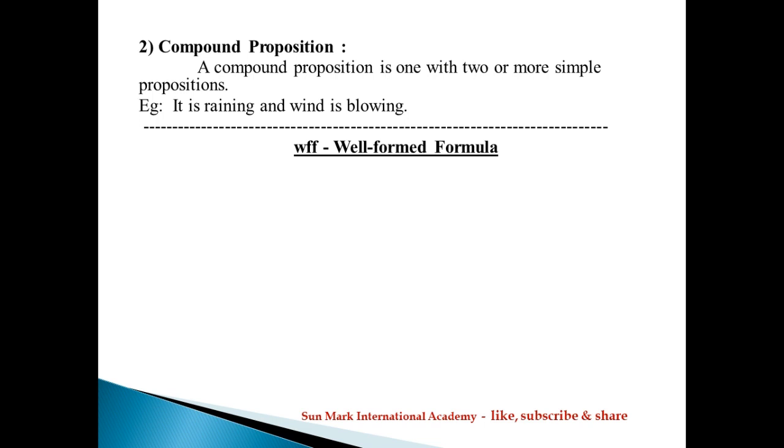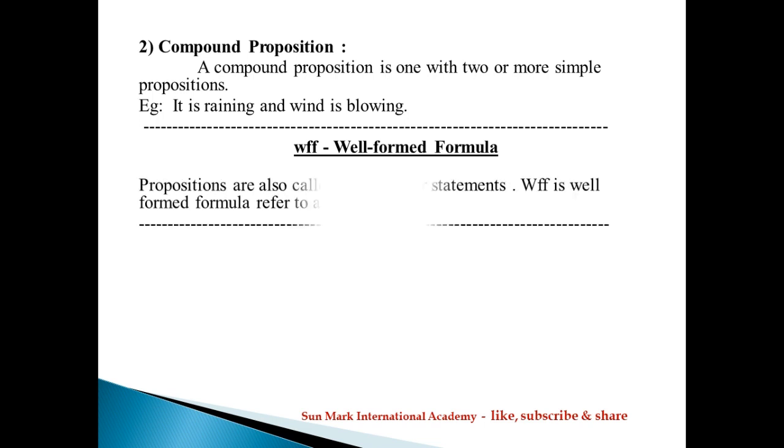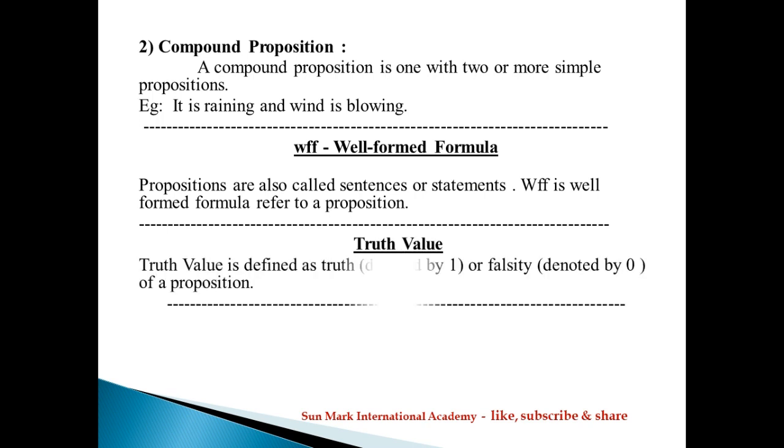The next term is WFF, well-formed formula. Propositions are also called statements or sentences. WFF, well-formed formula, refers to a proposition. So well-formed formula means it's a proposition. Truth value. Truth value is indicated as zeros and ones. Truth values are denoted by 1 for truth or 0 for falsity of a proposition.